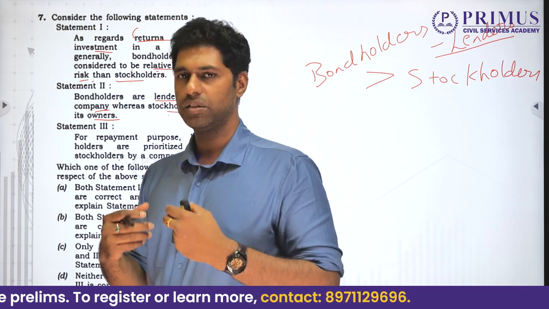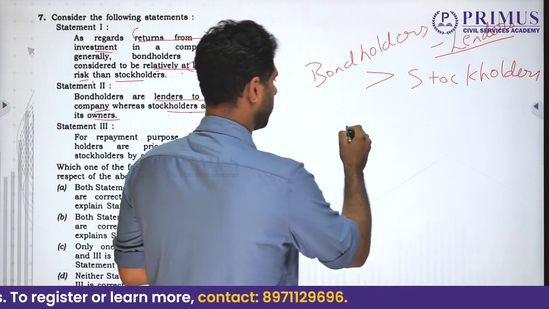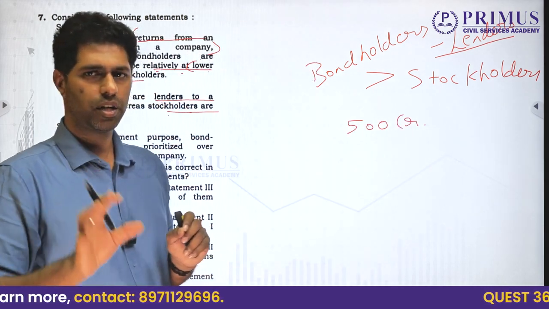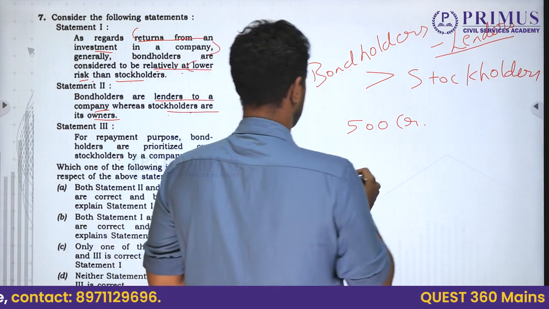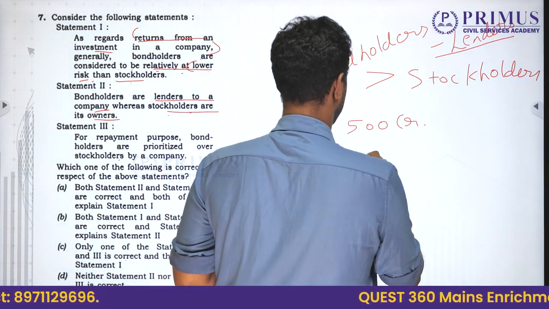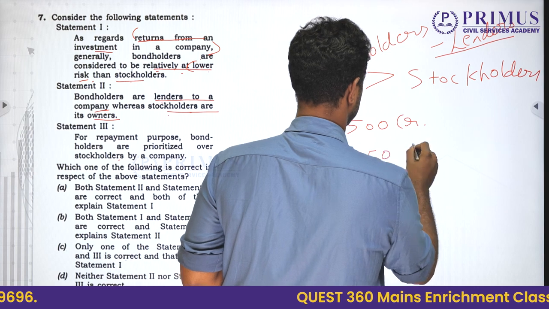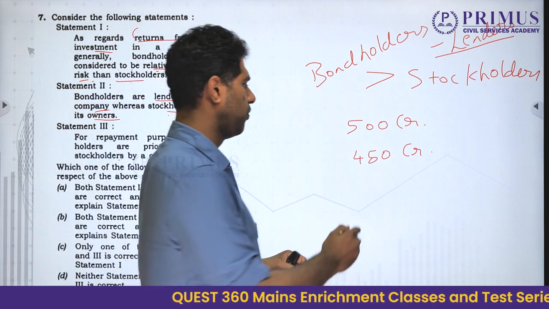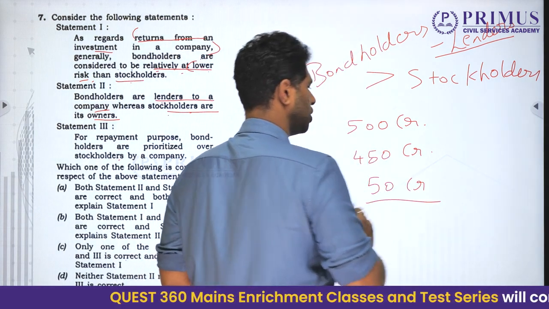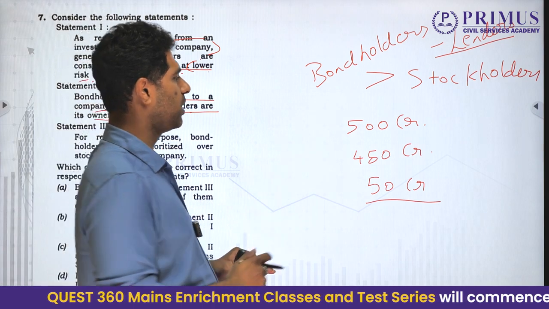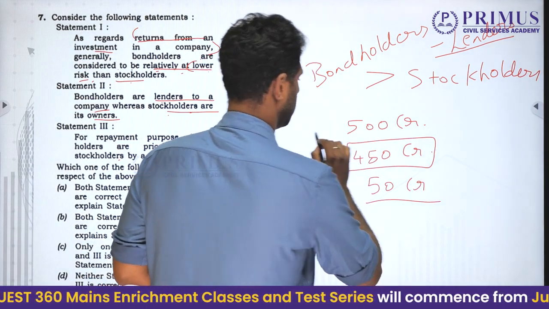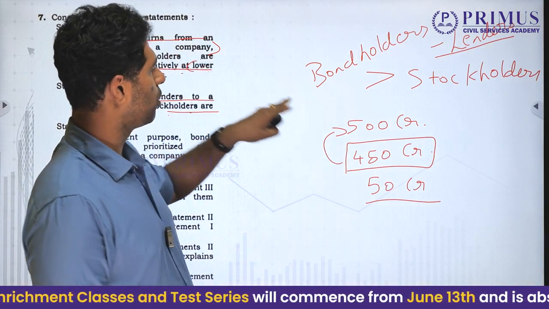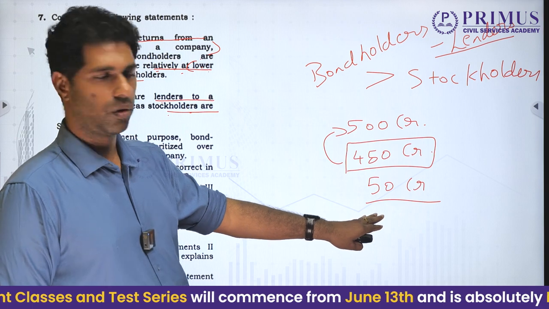Let us say a company is generating a profit of somewhere around 500 crores, and the debt repayment is somewhere around 450 crores. Every year they have to repay a debt of 450 crores. They have to give it to the bondholders. 50 crores is what the shareholders are getting. Even over here, you will find that because they are the lenders, first repayment goes to them, right? And for them, it is more attractive as an investment compared to stockholders.